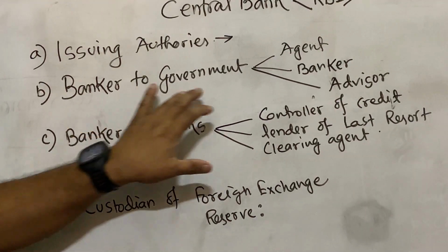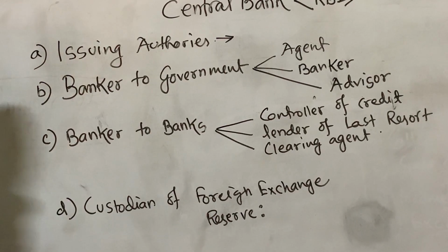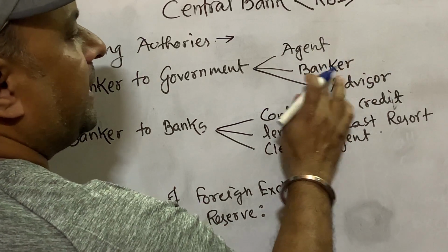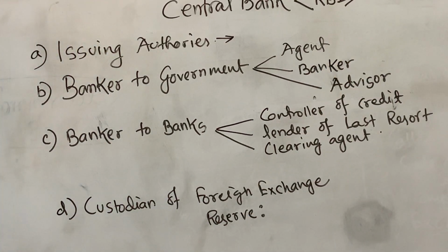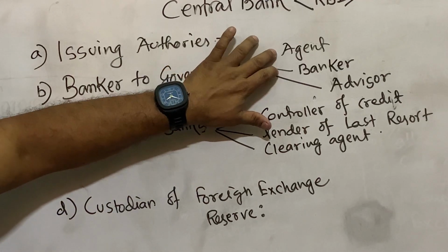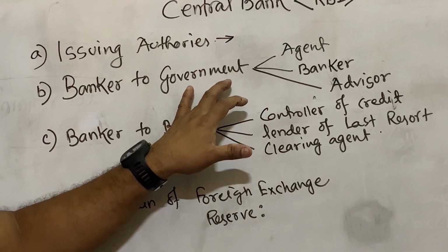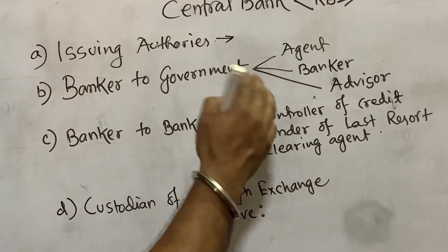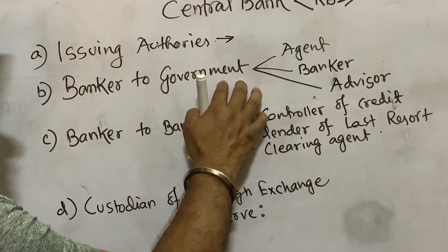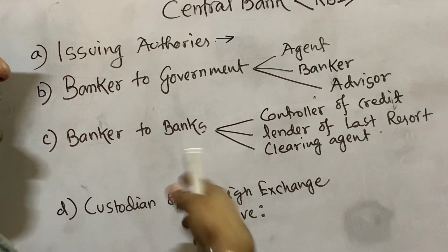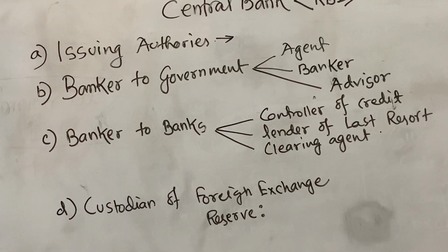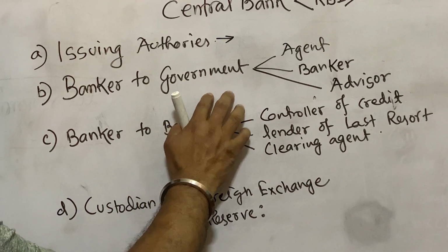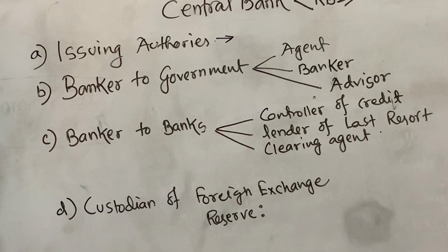Second function is banker to the government. As a banker to the government, it performs as an agent, as a banker and as an advisor of the central and state government. As an agent, all the banking activities of the government are performed by the central bank on behalf of the government. If the government borrows from another country, this money is borrowed through the Reserve Bank of India. If the government wants to give a loan or some financial facilities to another country, that is also performed by the central bank, that is RBI, on behalf of our government.